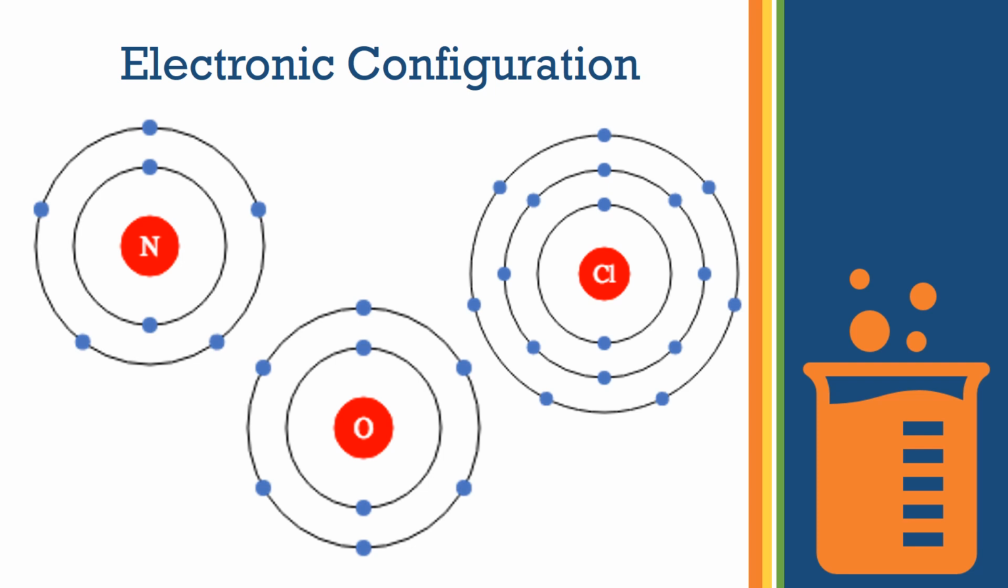Electronic configuration. When we look at electronic configuration, we will understand that non-metals have more than 3 electrons in the outermost shell. So here you have nitrogen. If you count, nitrogen has 5 electrons in the outermost shell. Oxygen has 6 electrons and chlorine has 7 electrons in the outermost shell. So what will be the tendency of these non-metals? Instead of donating, they will accept electrons.